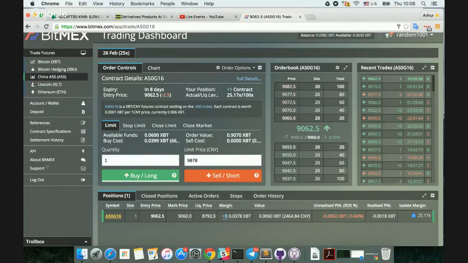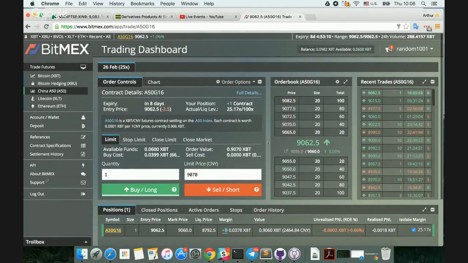And then we have our unrealized and realized P&L. So if you're familiar with trading our Bitcoin US dollar futures contracts, this is a very similar structure. It's just that the underlying is now the FTSE A50 index.